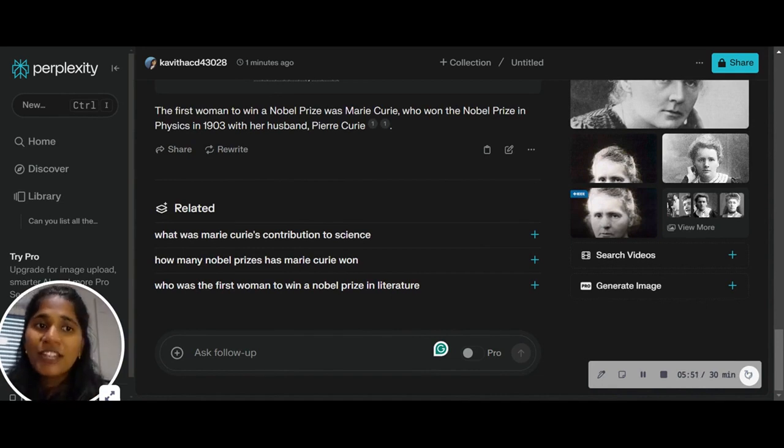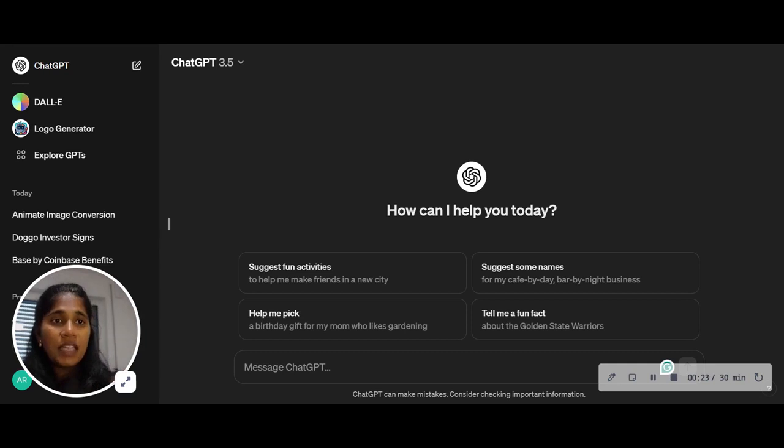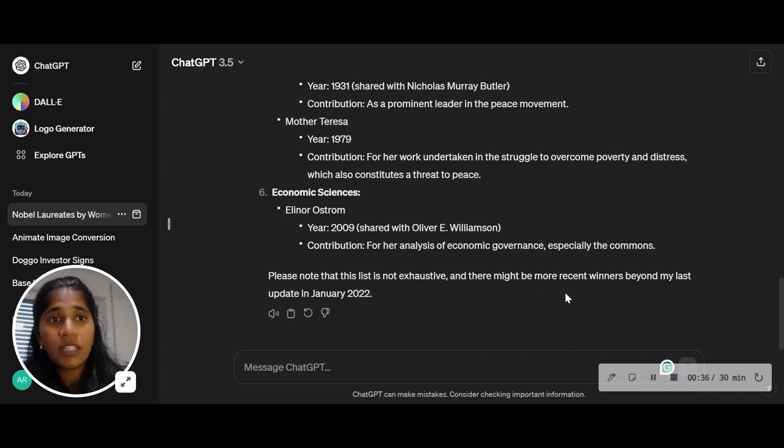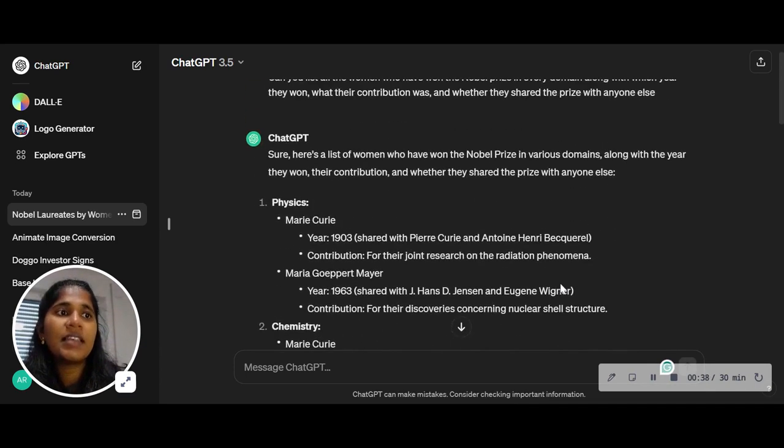Now let's see how ChatGPT does. I will be giving the same prompt to ChatGPT, and let's see the quality of the output as well as how it's presented. So here we go. Well, ChatGPT was quick too, and let's see how the output is presented.